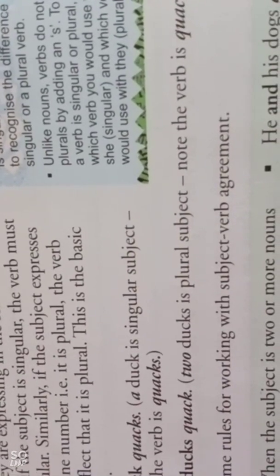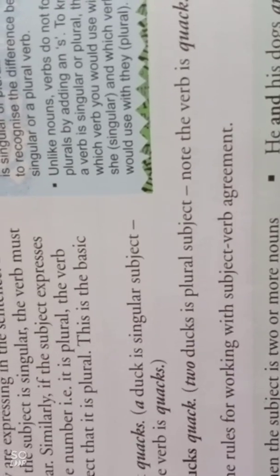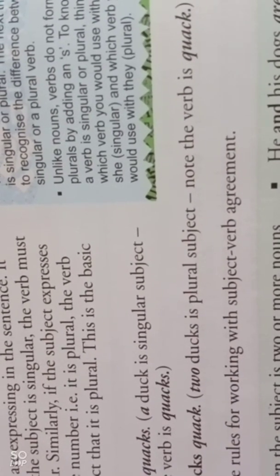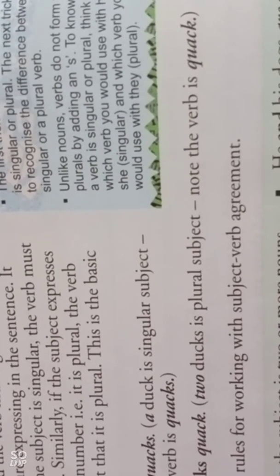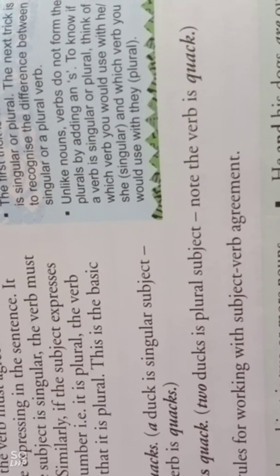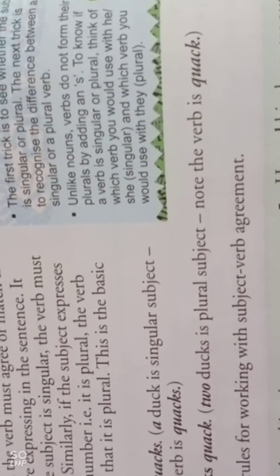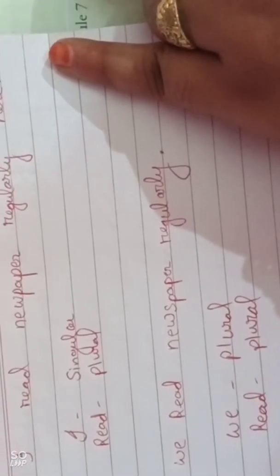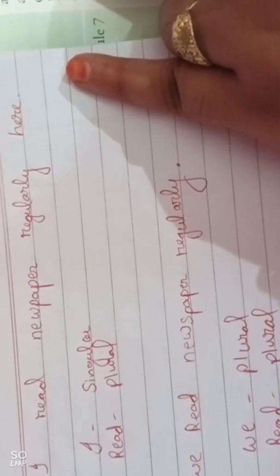So please remember this. The rule is that a singular subject has a singular verb and a plural subject has a plural verb. Please note we have seen examples only when the third person is used. Now let's look into an example where the subject is not in third person. I read newspaper regularly. Here I is singular but read is plural.